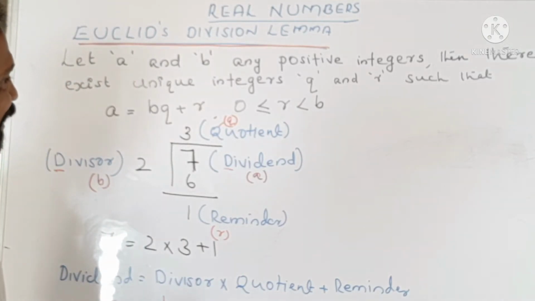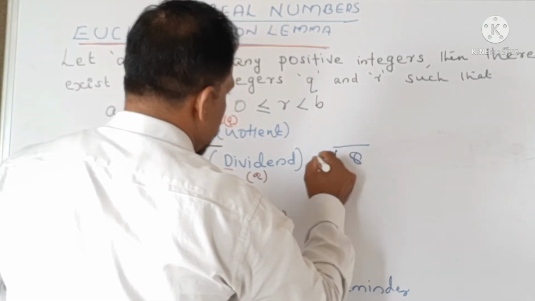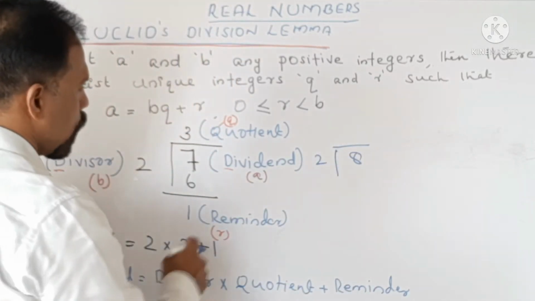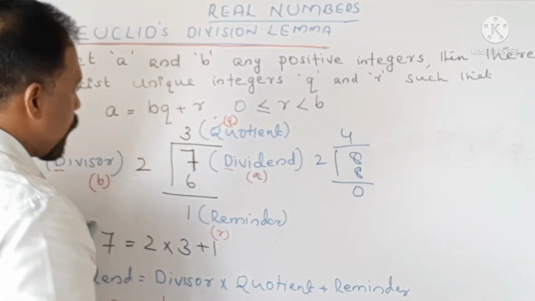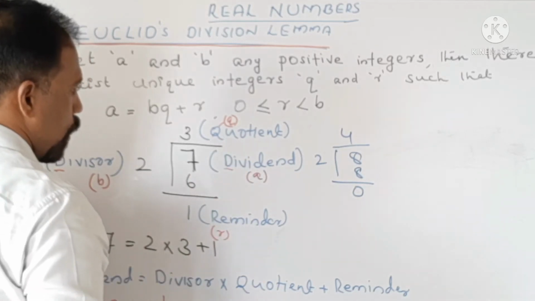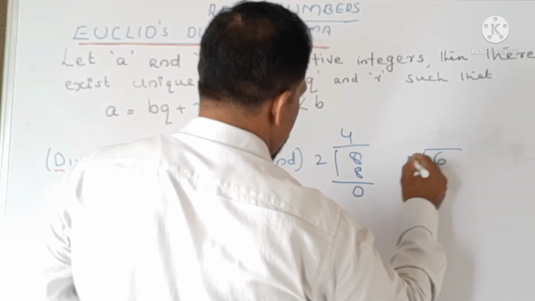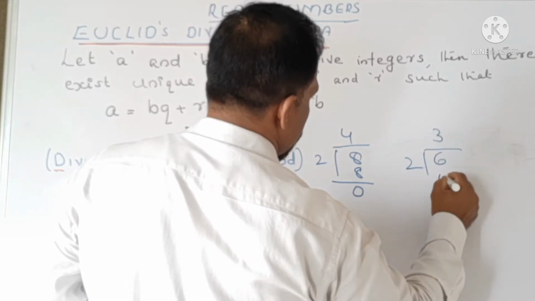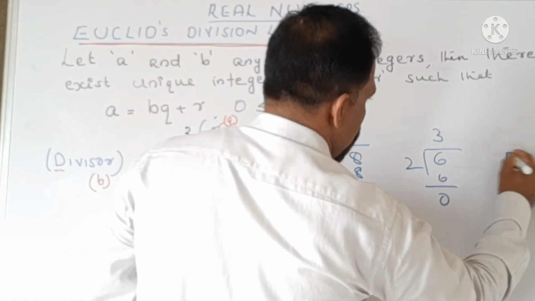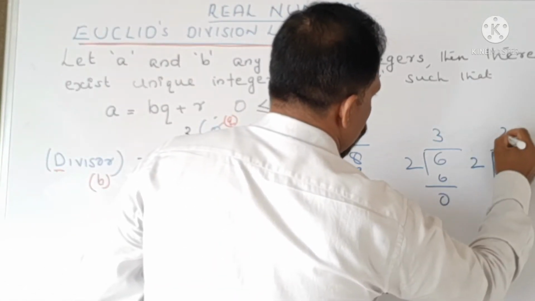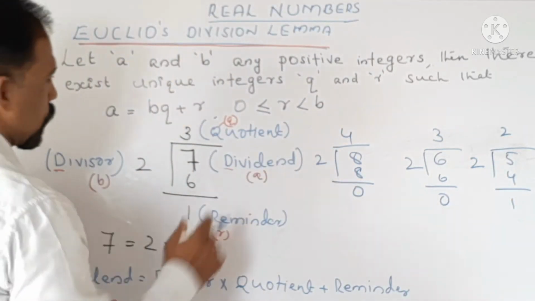Now we have taken 7. Now let us take 8. We are dividing 8 by 2. So 4 2s are 8, remainder 0. Let us take another example, 6. 3 2s are 6, remainder 0. Let us take 5. 2 2s are 4, remainder 1. Now let us cross check.